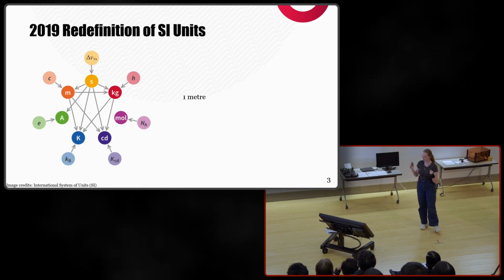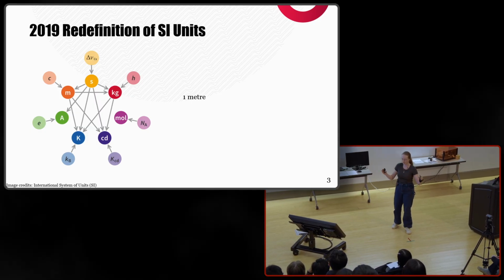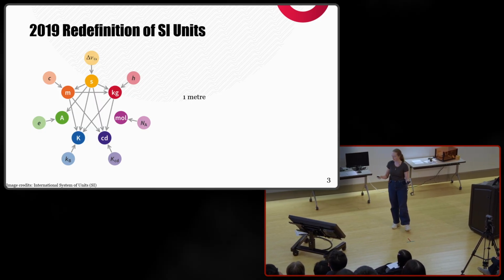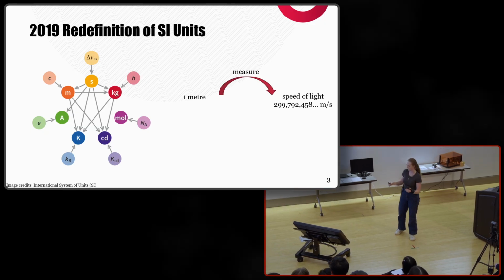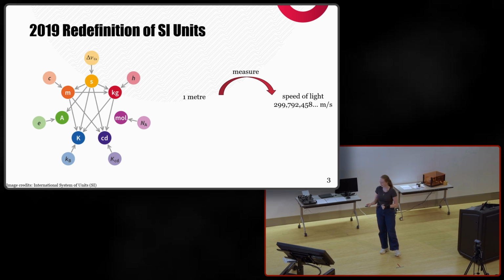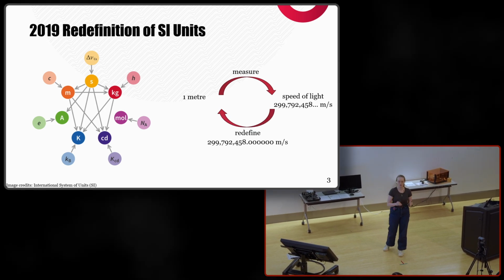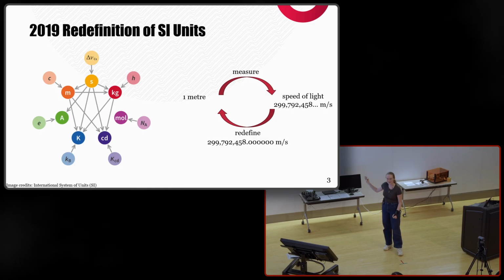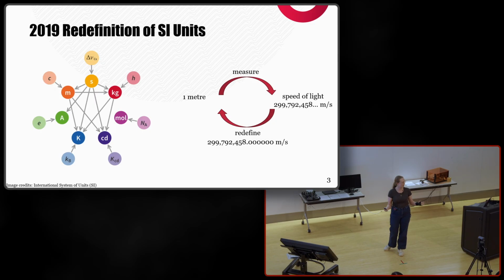So we took our existing definition of a unit, so a meter, which used to be defined by a physical object of the size of one meter, and use it to measure the physical constant with those units at the highest precision that we can. Then define that physical constant to be exactly this number in those units. So we can say that this is exactly the value of the speed of light, because the speed of light exists regardless of what units are chosen.